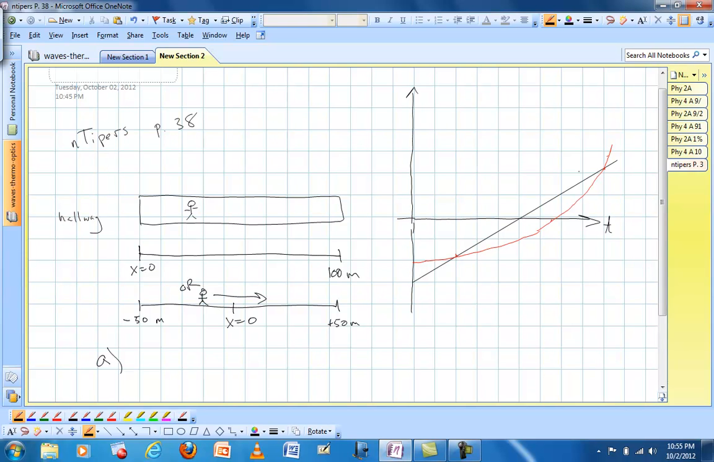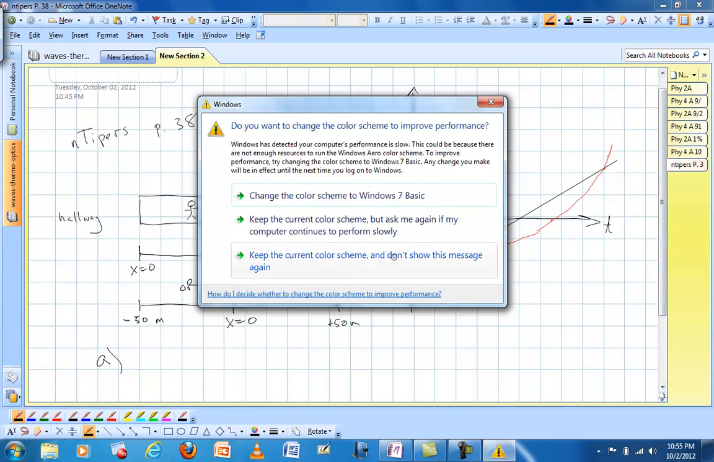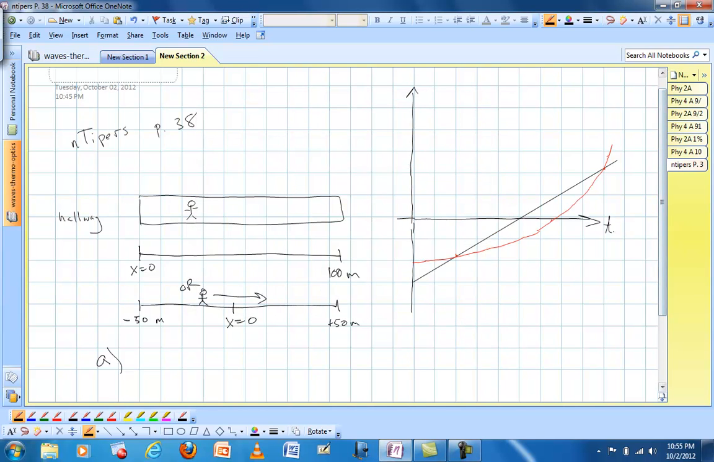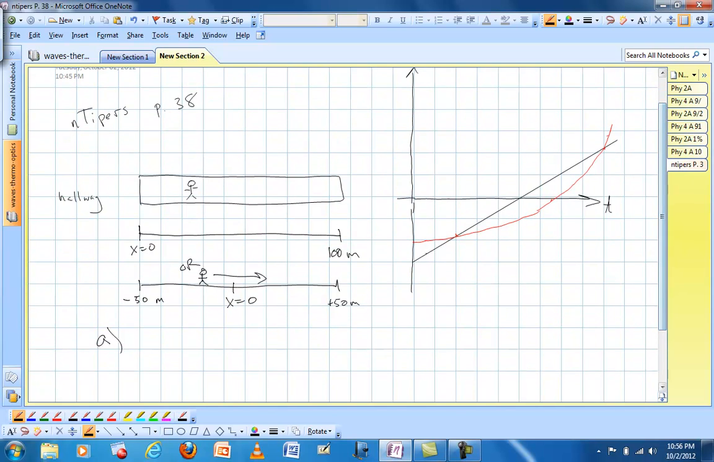So it looks to me like they've chosen the origin somewhere in the middle, and the person never turns around and goes back. How do we know that? Because x just increases continuously as time goes on. One thing you might want to do is stop the video right now and draw a graph of position versus time for a student walking down the hallway that stops and turns around and goes back in the opposite direction.